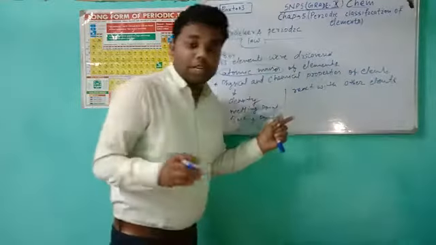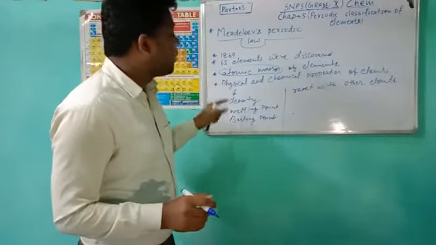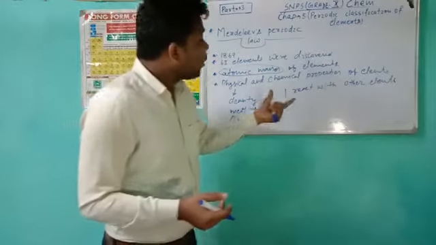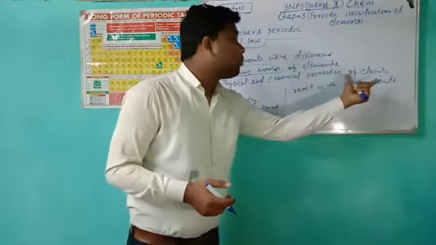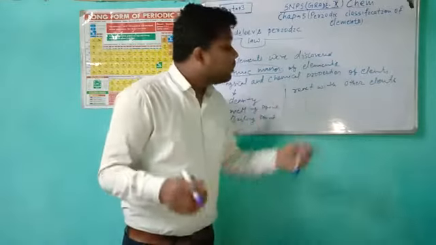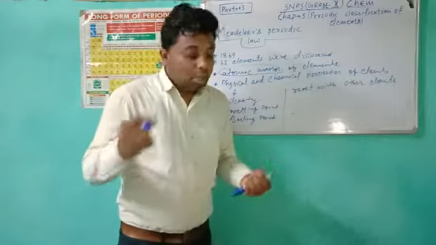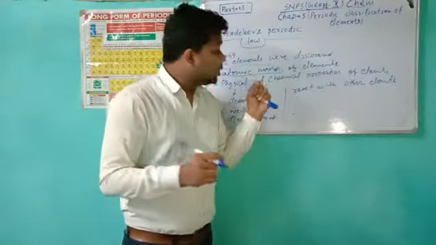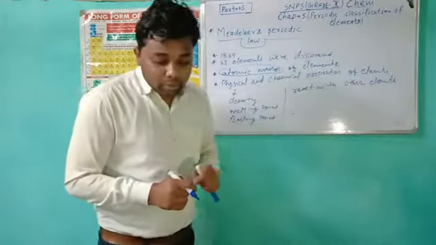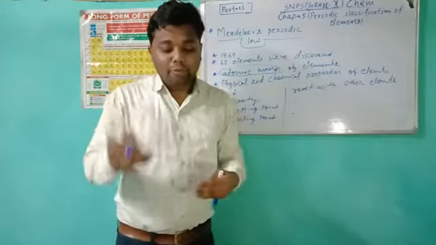So this is clear to you: physical properties are density, melting point, boiling point and so on, and chemical properties are how an element reacts with other elements. And in this law, Mendeleev looked at this in a systematic way.